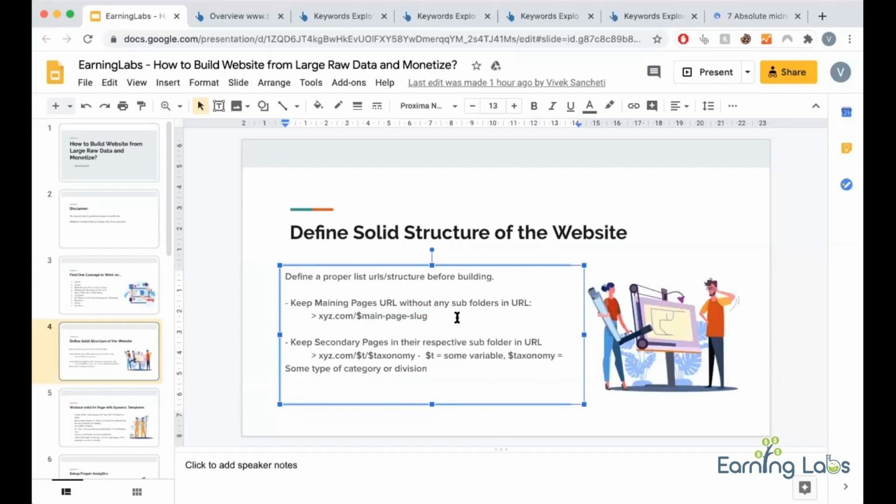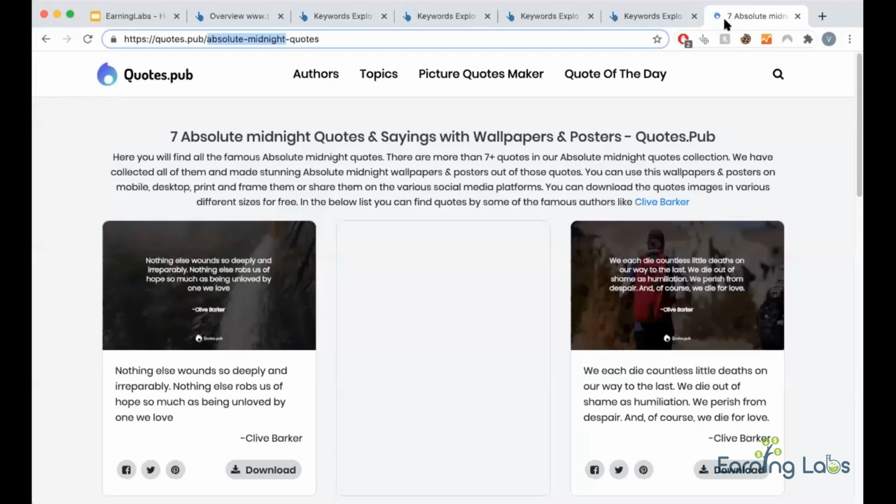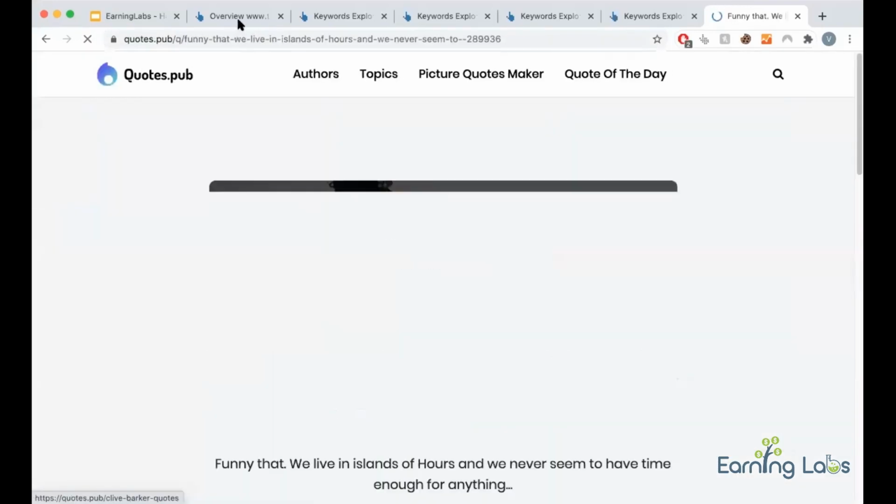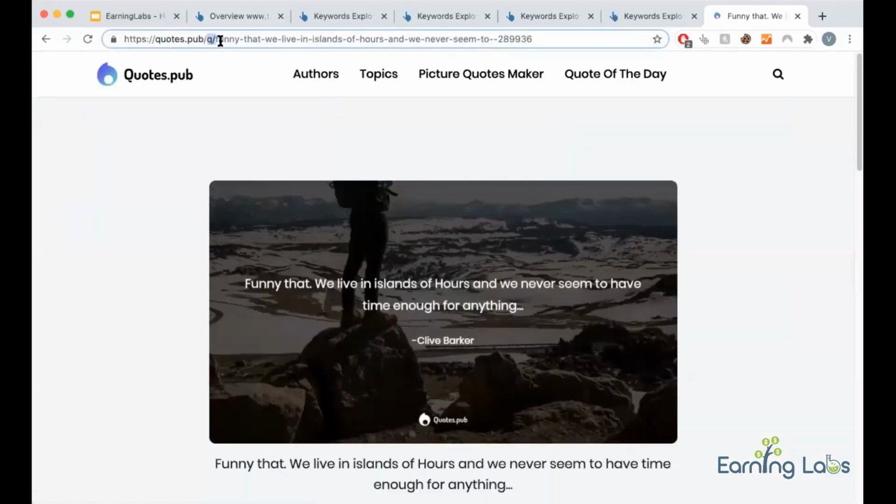Now you can't keep all the parts of your site directly at the root, because then clashes will happen. You can't put category also onto the main, without a directory. So you have to follow the concept of secondary pages. You have to put one directory and put things inside it, like $t/$taxonomy, where $t is some variable and $taxonomy means segregation of things. In my case, quotes is one segregation, so I have used q/quotes. So you need to finalize that.